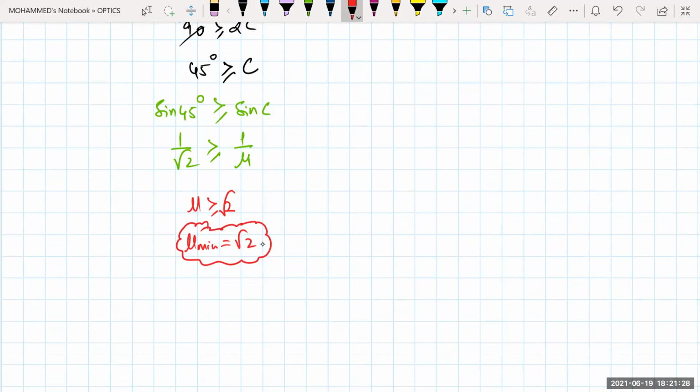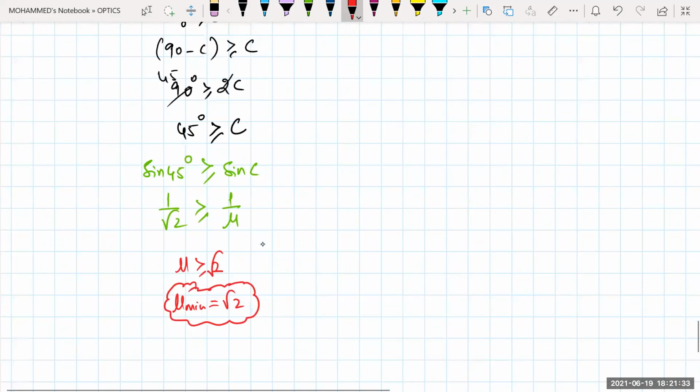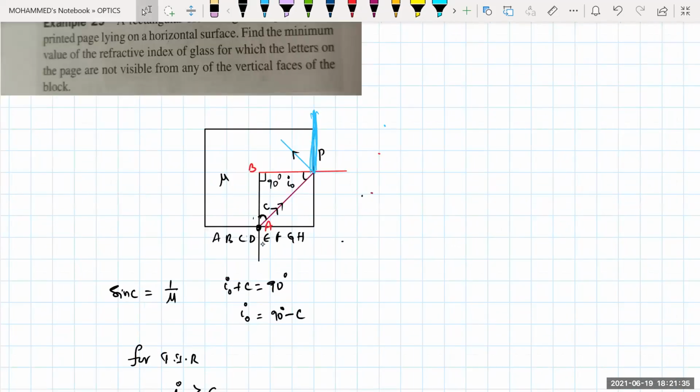That means if a glass is made up of a refractive index of root 2, then the letters will not be visible from any of the vertical faces.